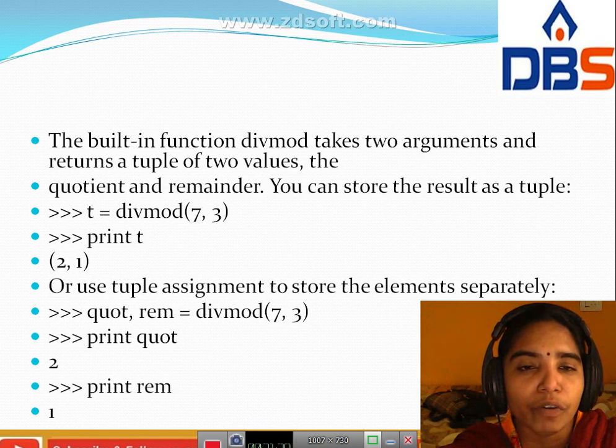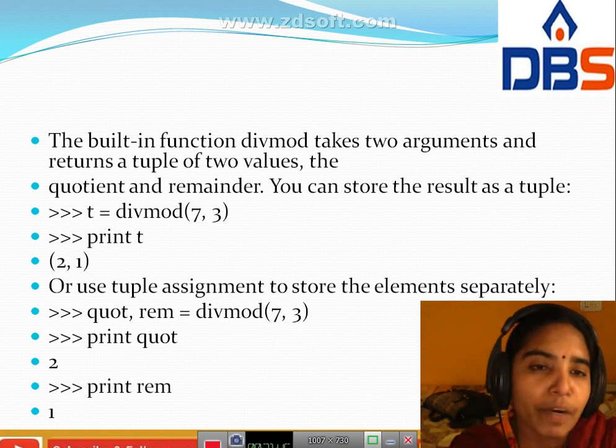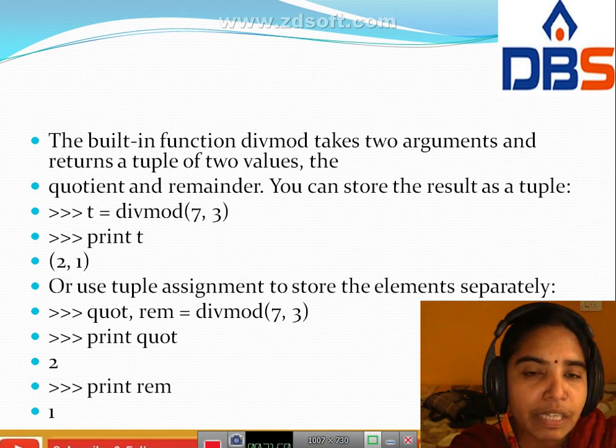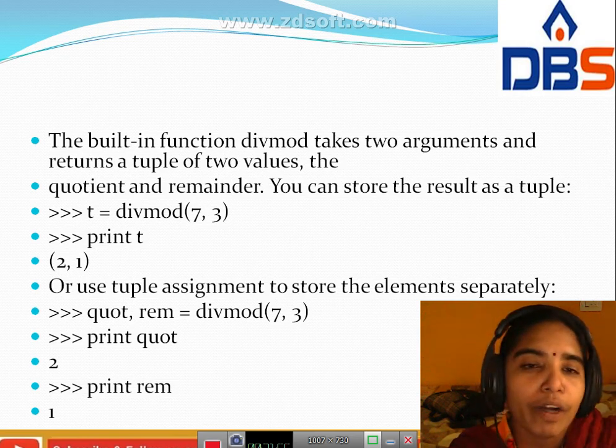t equal to divmod of 7, 3. Here we got the division and mod result. Print t gives 2, 1. Div gets the quotient and mod is the remainder. You have to divide 7 by 3. We got the quotient 2, and with the mod operator we take the remainder, which is 1.